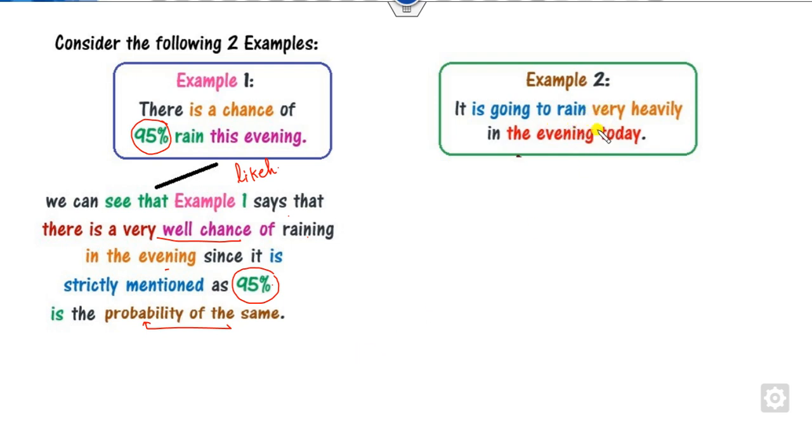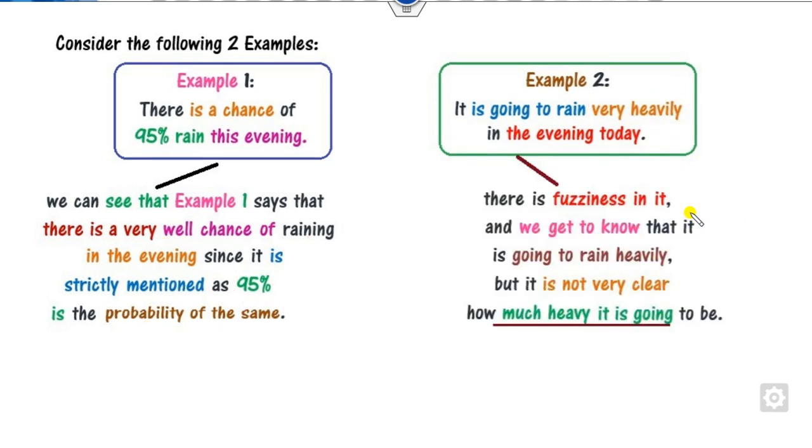While in the second example, it is going to rain very heavily. So what is very heavy? Is it 90% to be very heavy, or 95%, or 100%? Different people have different meanings for heavily. Someone may think 90% is so heavy, sometimes people say 95% is extremely heavy.